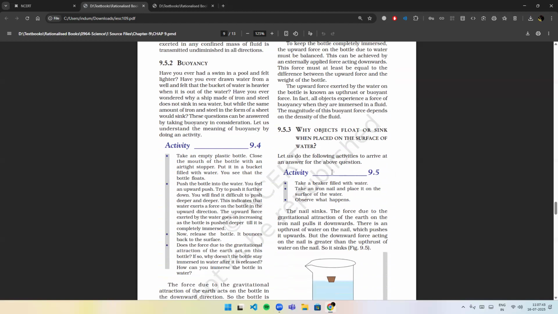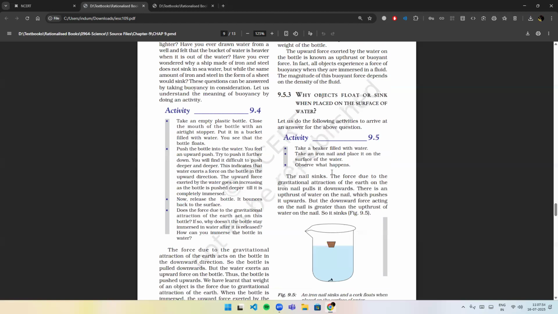Buoyancy. Have you ever had a swim in a pool and felt lighter? Have you ever drawn water from a well and felt that the bucket of water is heavier when it is taken out of the water? Have you ever wondered why a ship made of iron and steel does not sink in seawater, but the same amount of iron and steel in the form of a sheet would sink? These questions can be answered by taking buoyancy into consideration.